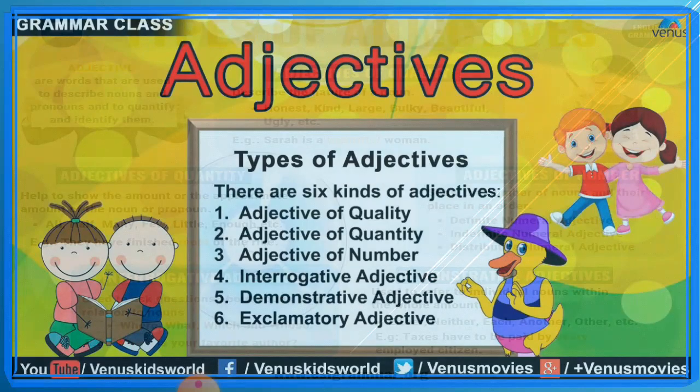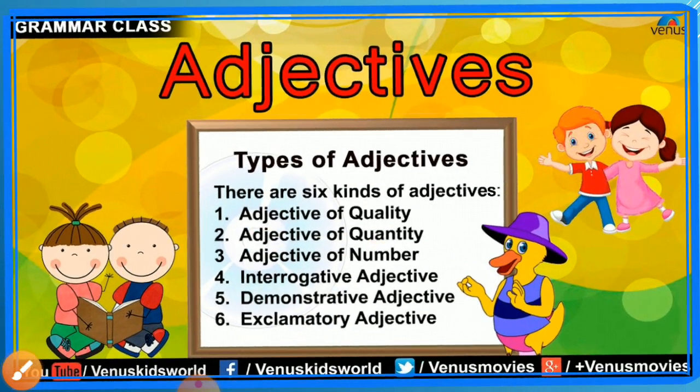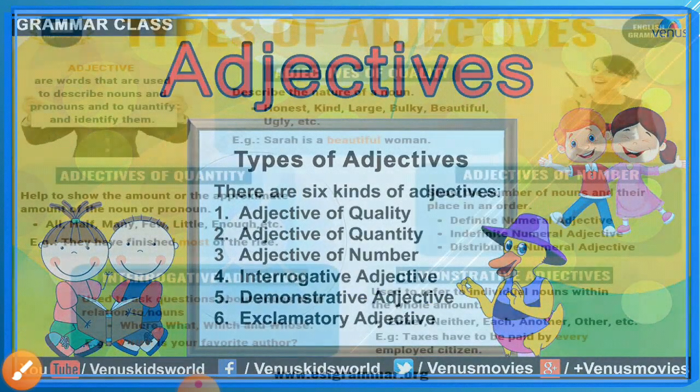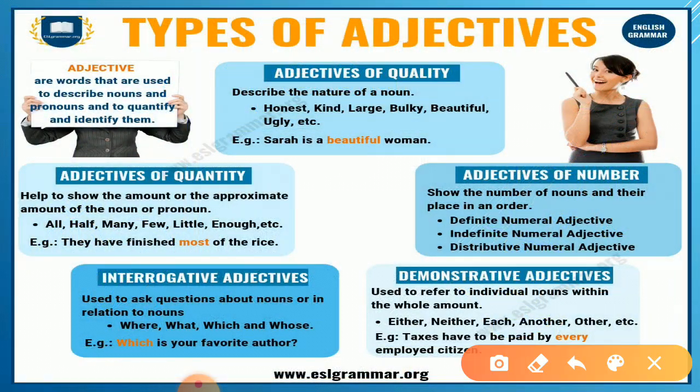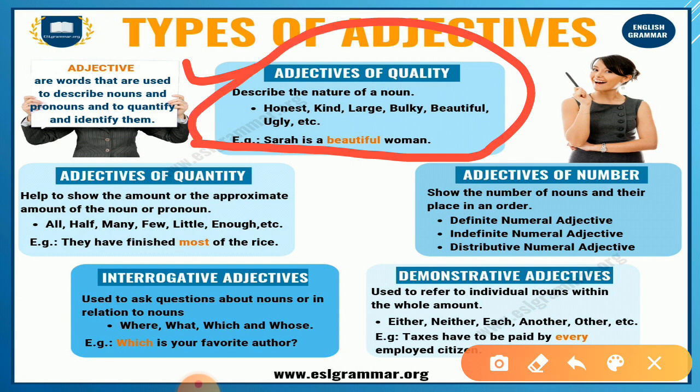Here, as I told you earlier, after explaining all the individual kinds of adjectives, I will explain them at one place only. So here is the adjective of quality. It describes the nature of a noun. How? Honest, kind, large, bulky, beautiful, ugly, etc. Sarah is a beautiful woman, so it was the quality. He is an honest man. He is a kind man.